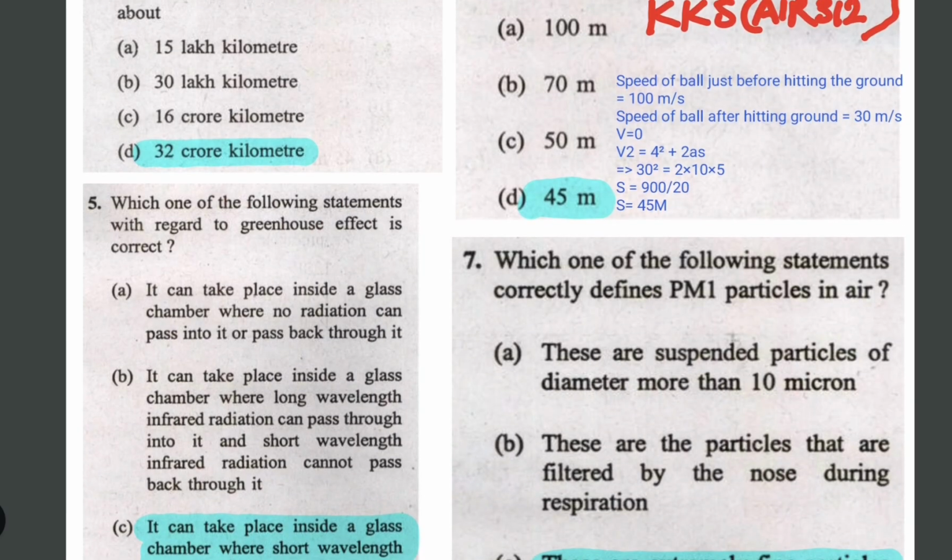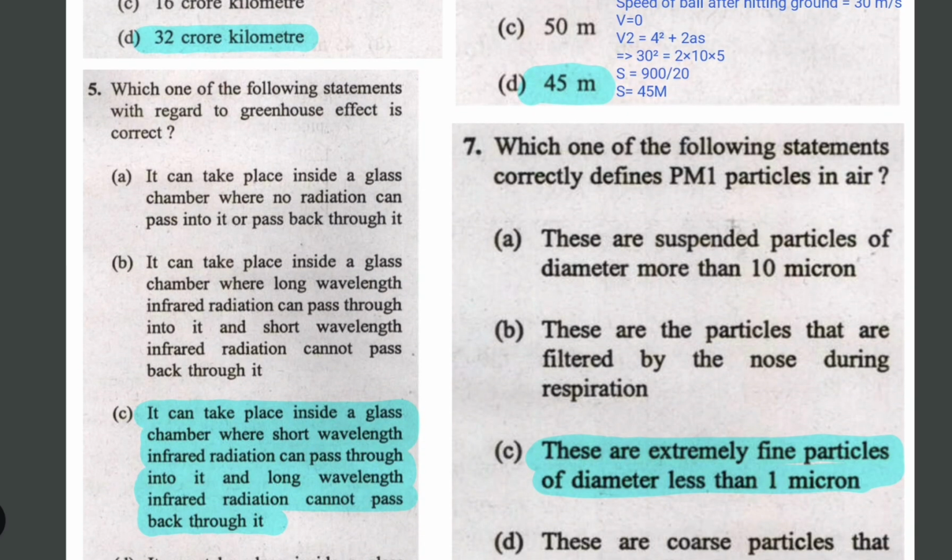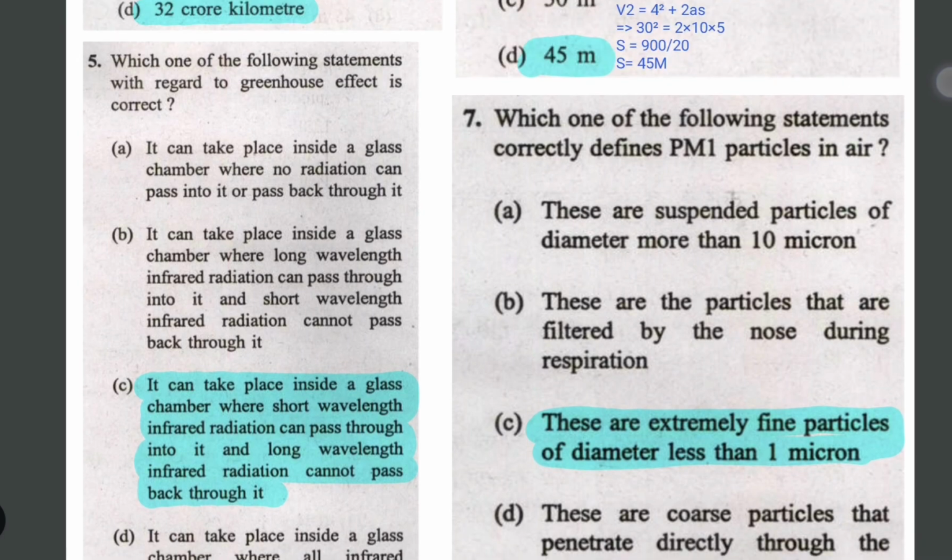Third one is what is the greenhouse gas effect? In this one we get confused between short wavelength radiation and long wavelength infrared radiation. When the radiation comes from the sun, it is in the form of short waves, and greenhouse gases in that case work as transparent, and radiation gets inside our atmosphere very easily.